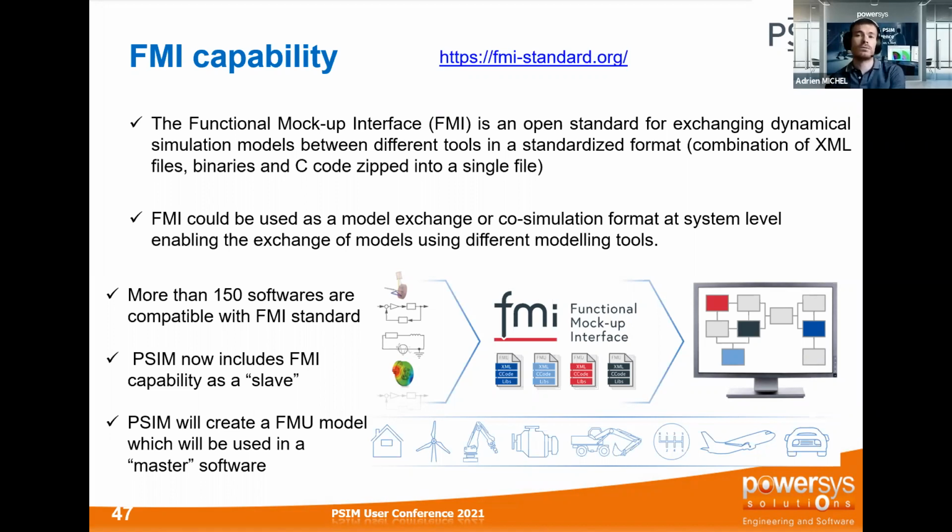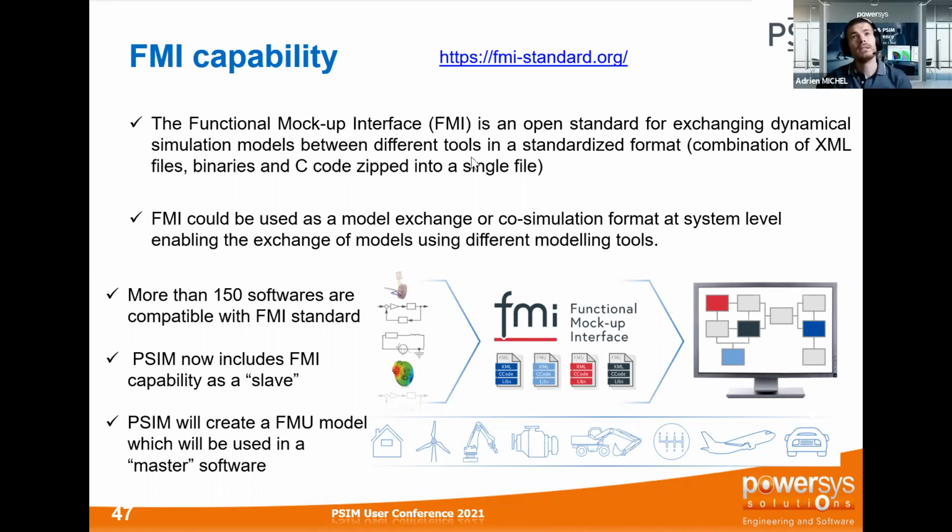So the external software will be the master, PSIM will be the slave, and the PSIM circuit will be encapsulated into an FMU model, and this FMU model will be automatically loaded into the external software. And then you can make a co-simulation. It will be a co-simulation, basically.